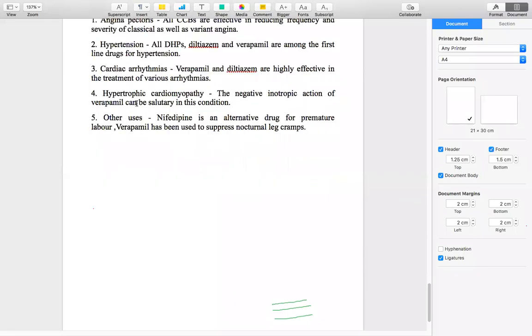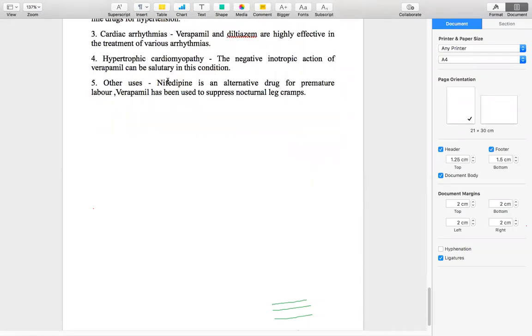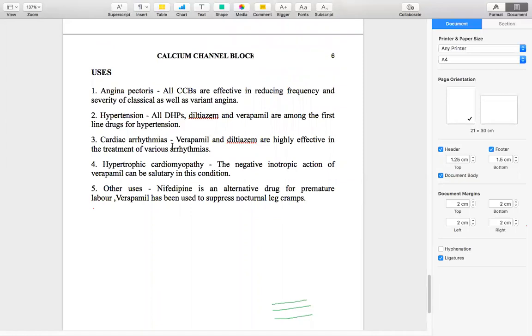And then the next one is hypertrophic cardiomyopathy. The negative inotropic action of verapamil can have a beneficial effect in this condition, that is, in disease of the cardiac muscle cells. In cardiomyopathy, verapamil can give some beneficial effects. So these are some of the cardiac effects of our calcium channel blockers.